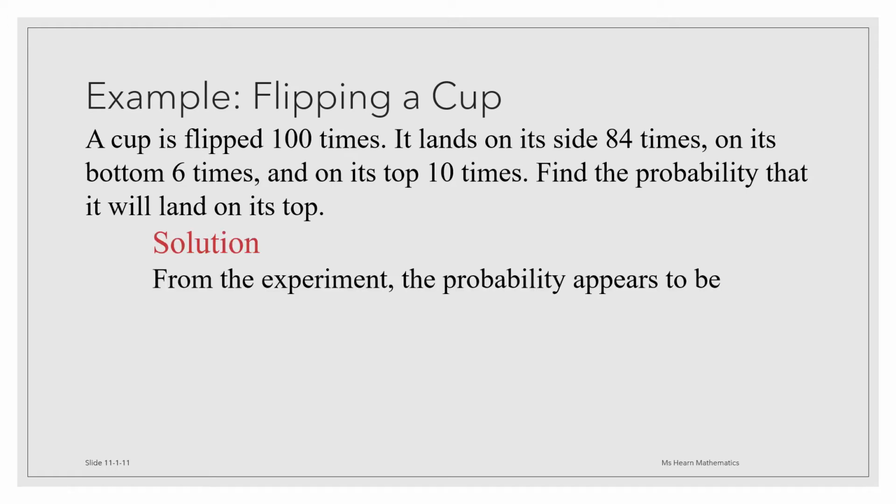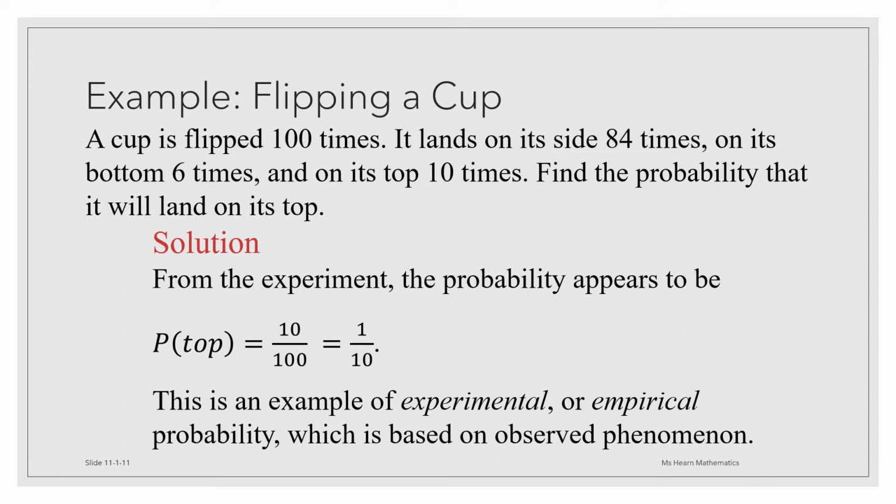Well, it appears from the experiment that there are 10 chances out of every 100 that the cup will land on its top. So we could say that the probability of it landing on its top is 10 over 100 or 1/10. This is an example of experimental or empirical probability because it's based on observed phenomenon.